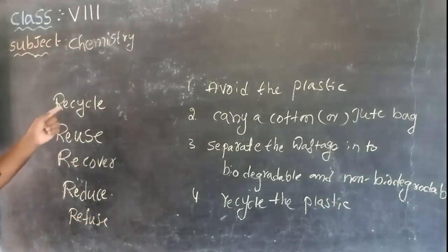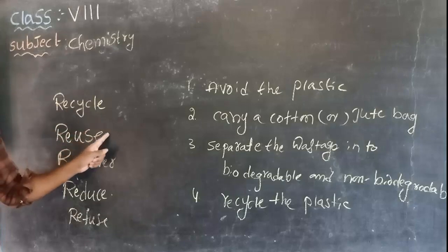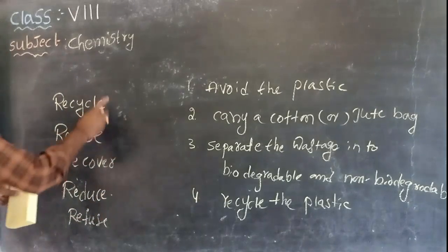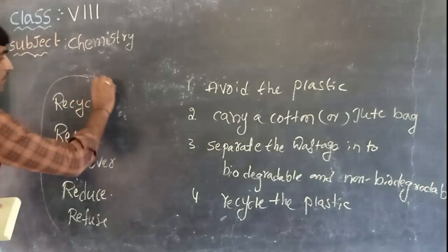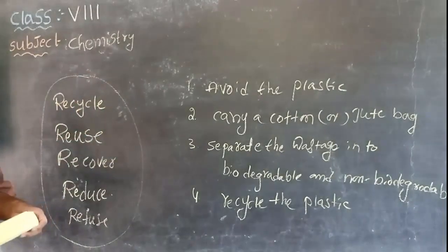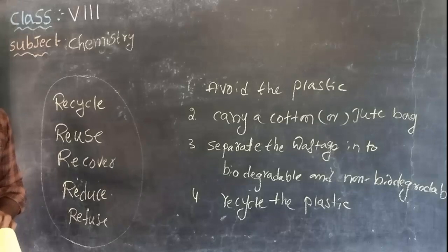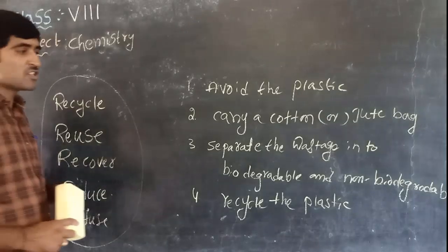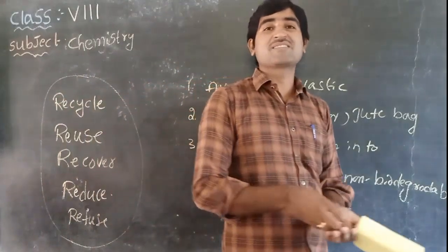So these are recycle, reuse, recover, reduce, refuse. By following these 5 rules or principles, there is a possibility to minimize the plastic. Understood, children? This is the lesson of synthetic fibers and plastic.